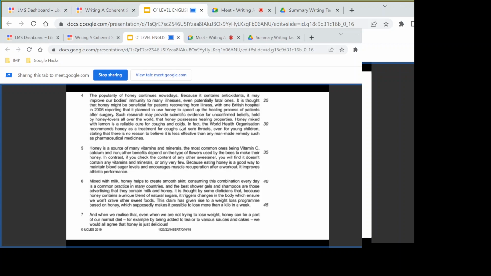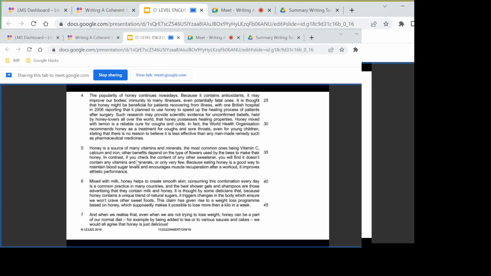Colds and coughs. Yes, honey also possesses healing properties. Sorry, that one is an unconfirmed belief. We can write this point down that it is a reliable cure for coughs and colds. You must, because it's a different one from the others. That one talks about its power to improve your immunity. Okay, let's move on to the next one.